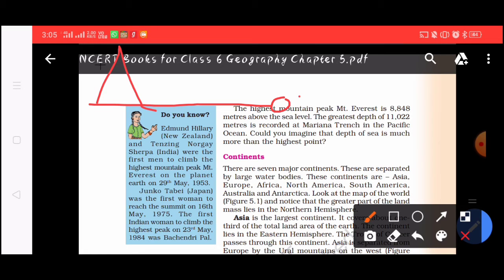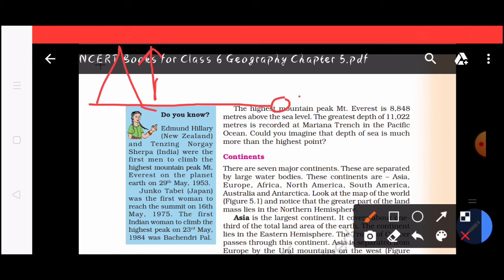The highest mountain peak, Mount Everest, is 8,848 meters above the sea level. The greatest depth of 11,022 meters is recorded at the Mariana Trench in the Pacific Ocean. So this is the sea level and this is the elevation of land.